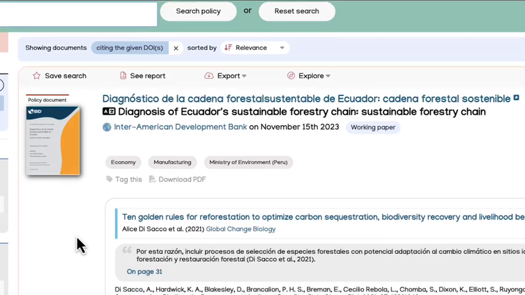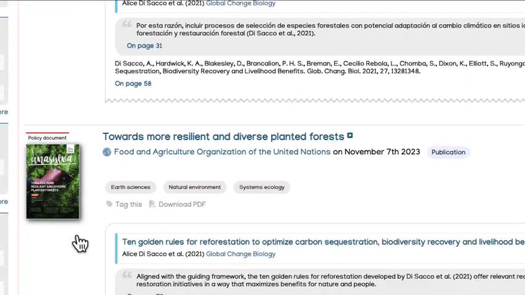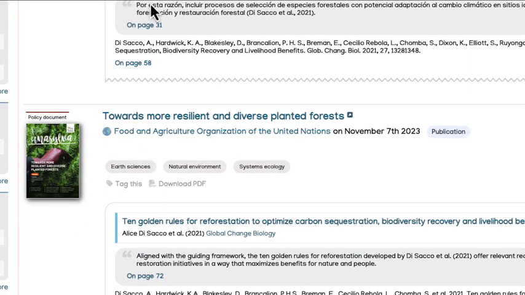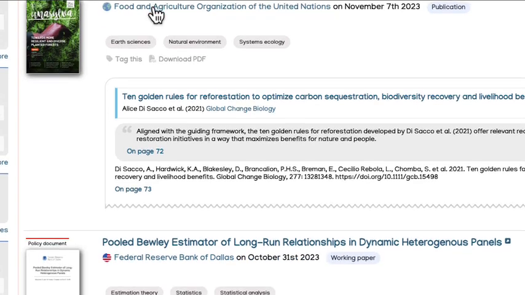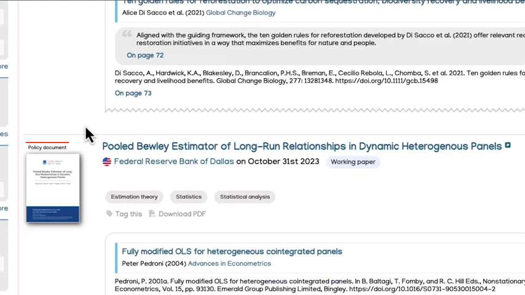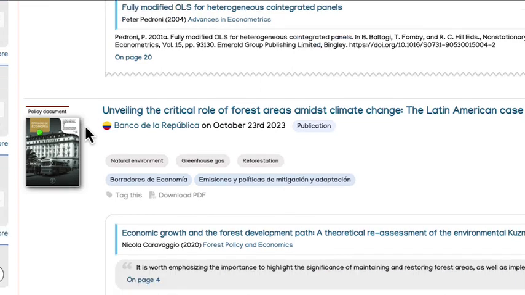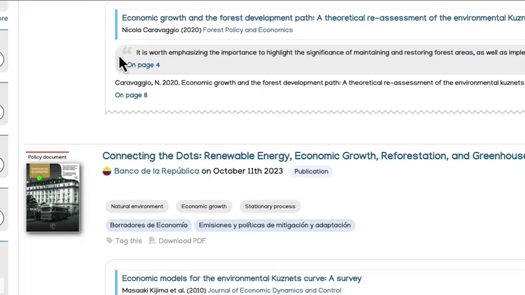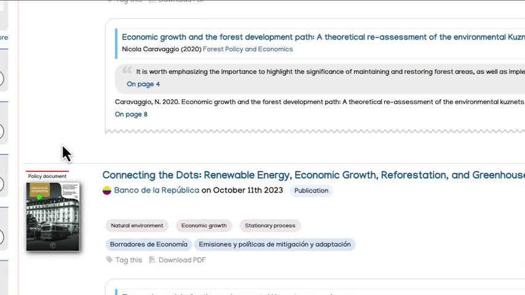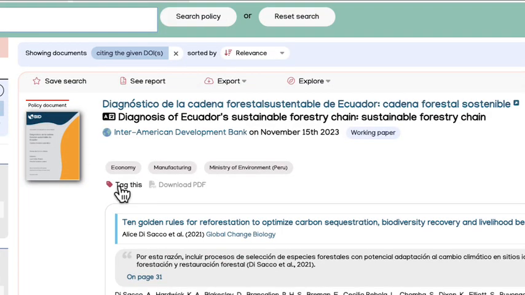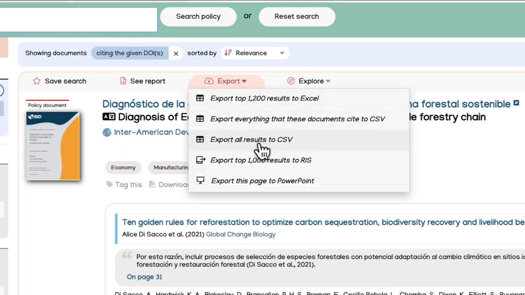So again, if we scroll down, we've got all of these policy documents and we've got the scholarly article that they've cited. And we can tag those, we can download the PDFs. And again, if we wanted to save these policy documents, we can export those to an RIS file as well to add them to our reference list, our bibliography, or any citation software that we have.